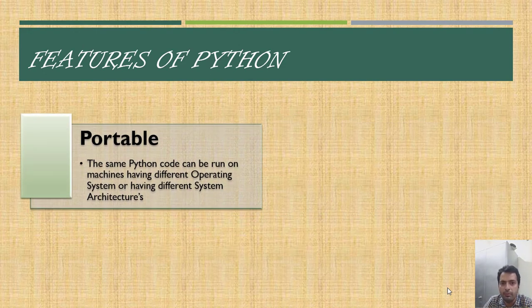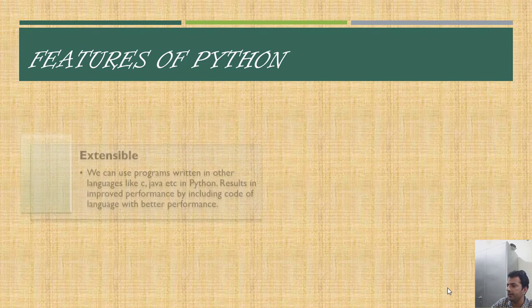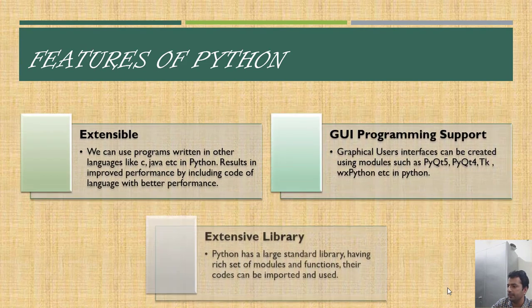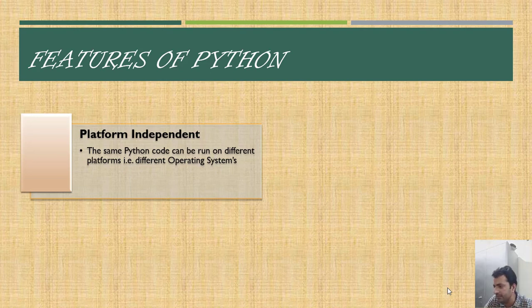So what's the next feature? It is portable. What is the meaning of the term portable? There are actually three terms. The first one is platform independent, the second one is architecture neutral, and the third one is portable. Now the very first is portable, which we are discussing. I've written platform independent later, but this should be discussed prior, so I'm just coming to this point first.